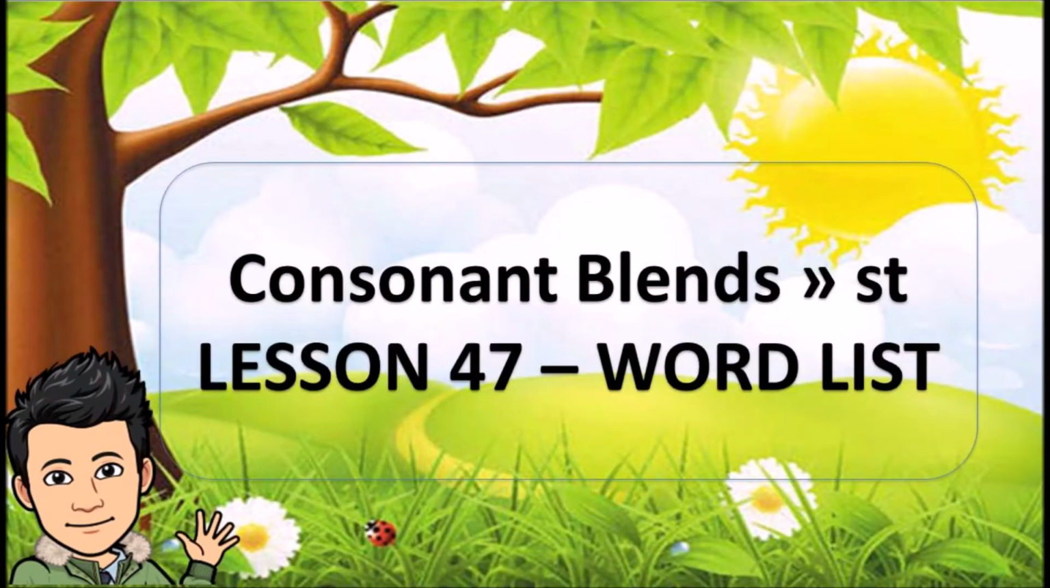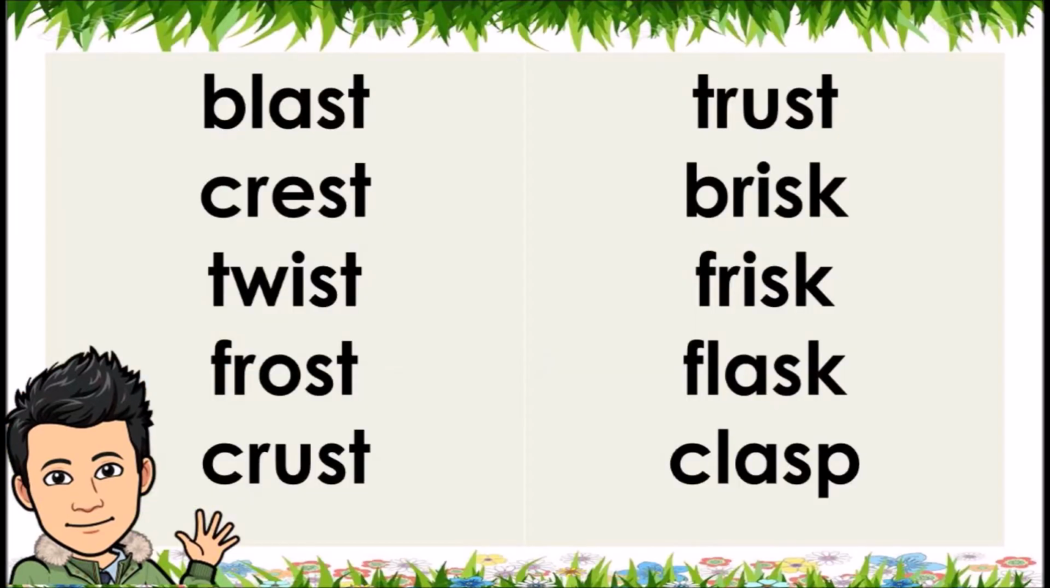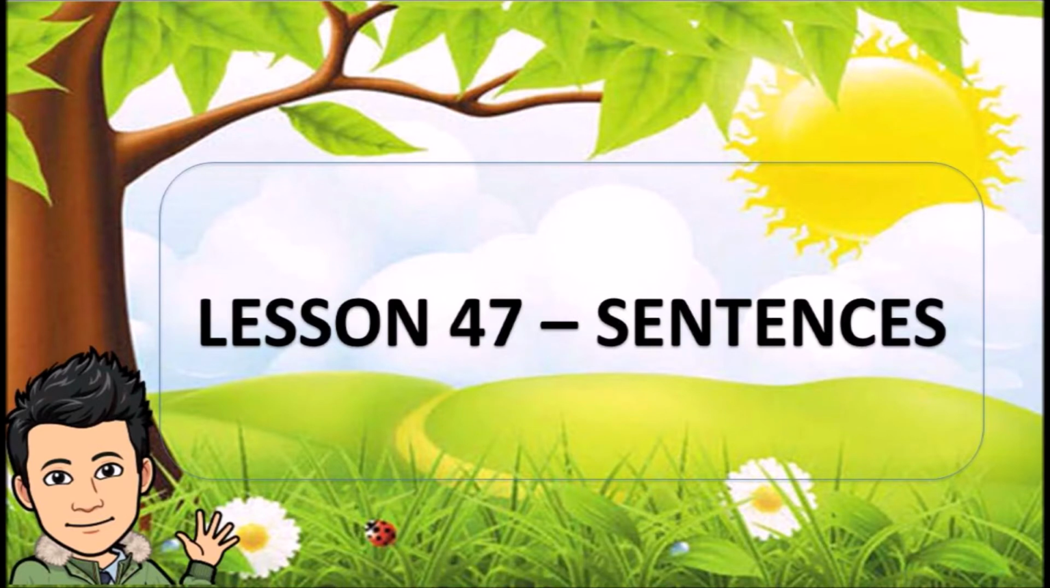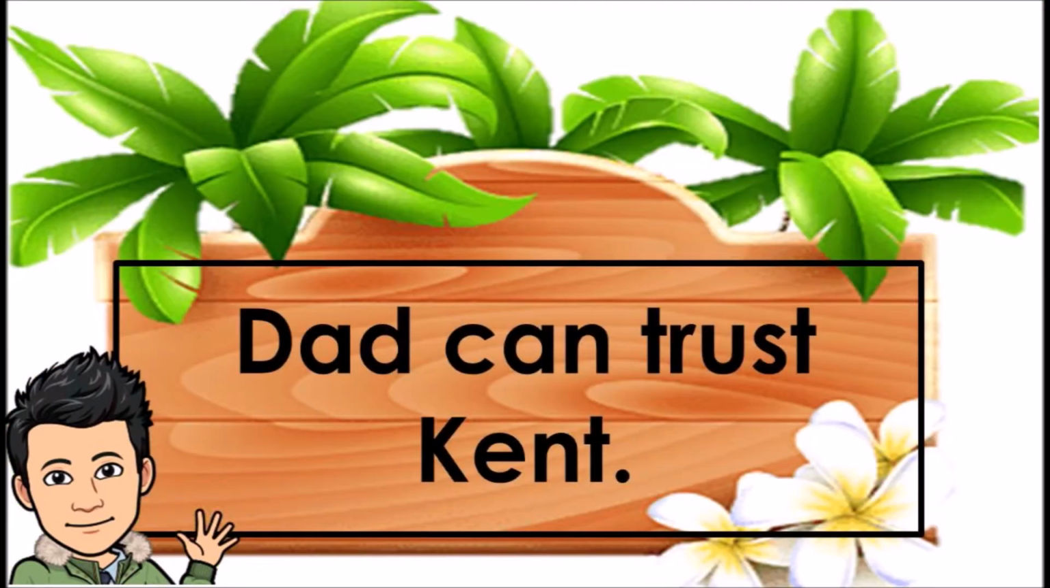Consonant blends ST. Lesson 47, word list. Blast, crest, twist, frost, crust, trust, brisk, frisk, flask, clasp, grasp, crisp. Lesson 47, sentences. Dad can trust Kent.